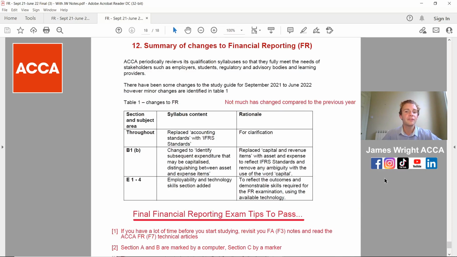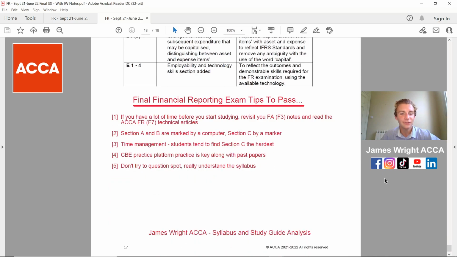Now, we've got the summary of changes on there, and as I put, not much has particularly changed compared to the previous year, but it's just something to be aware of, and really I wouldn't expect there to be too much unless there are particular changes in standards. But that nicely leads me on to the final financial reporting exam tips to help you pass. And the first one is one we touched on earlier at the start of the video.